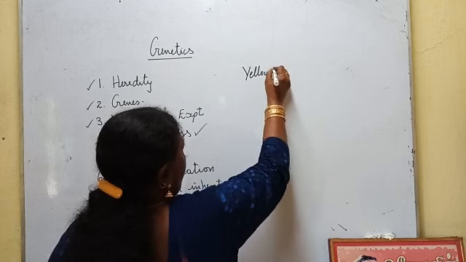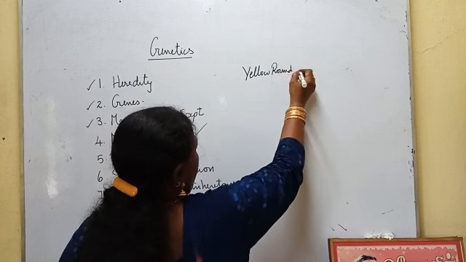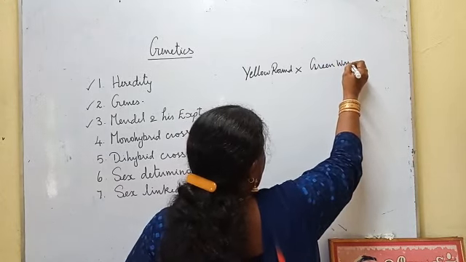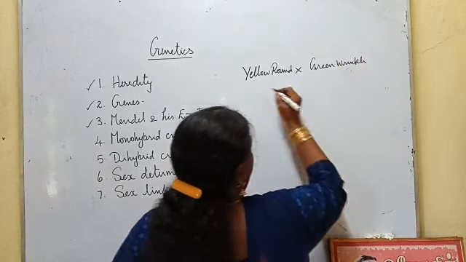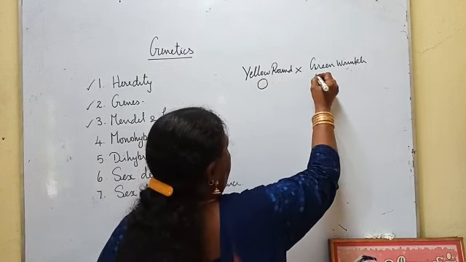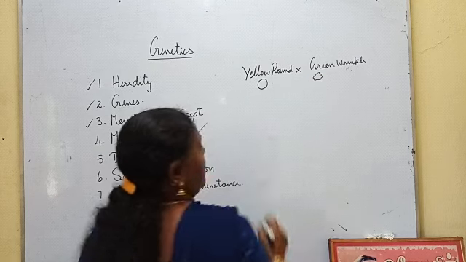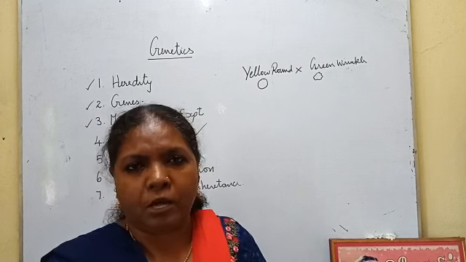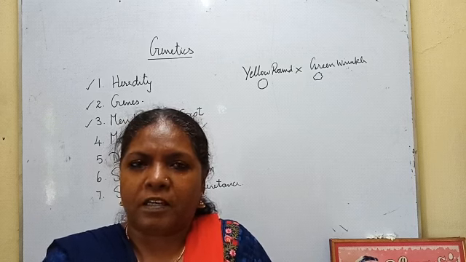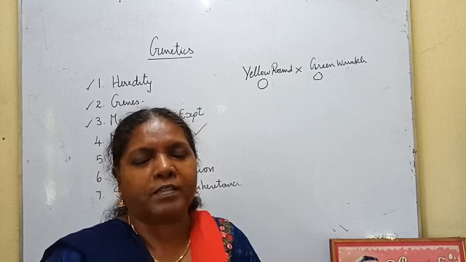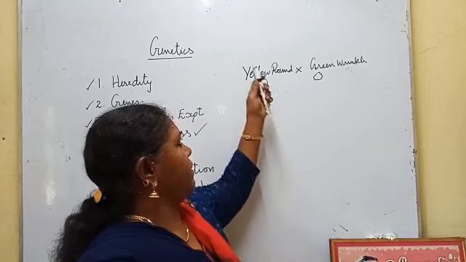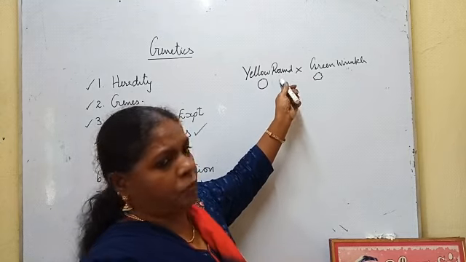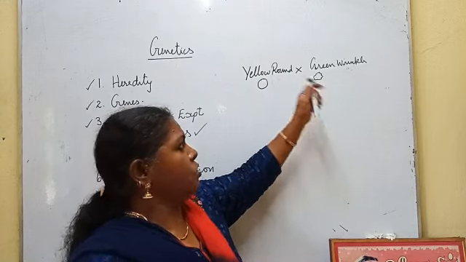Yellow round and green wrinkled. Yellow round seed, green wrinkled seed. The seed coat is smooth and round, and the color of the seed is yellow, so that is called a yellow round seed. Yellow color seed and green color seed were selected, and for the shape of the seed coat, round shape and wrinkled.